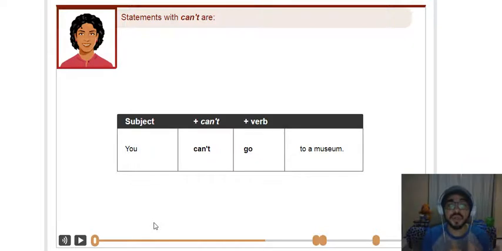So, you can't go to a museum. Você não pode ir para o museu. Então não é possível você ir para o museu, ok? You can't. There's no possibility to go to a museum. You can't go to a museum, okay? So it's almost the same thing as the affirmative form, but you change can for can't, okay? You can't go to a museum. It's not possible to go to a museum. Você não pode ir para o museu, okay?